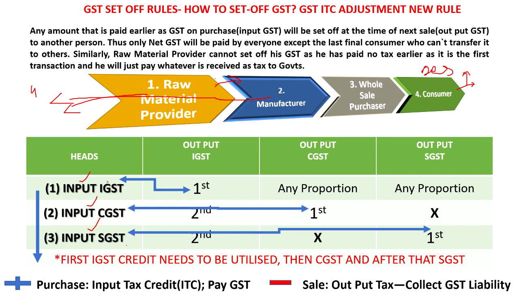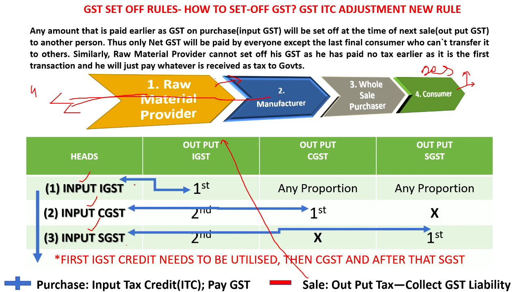So within the state they will pay CGST and SGST. If it is a transaction outside the state, then generally they will pay the IGST at the time of purchase. So this input can be offset with the output. Output means at the time of sale. At the time of sale, output will be there. At the time of purchase, this input will be there. Input tax credit will be adjusted.